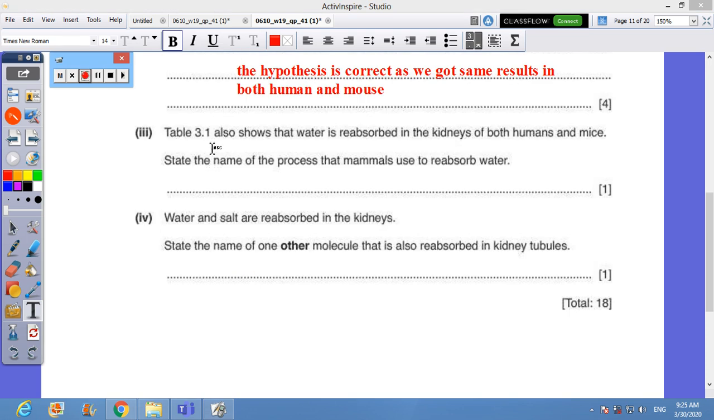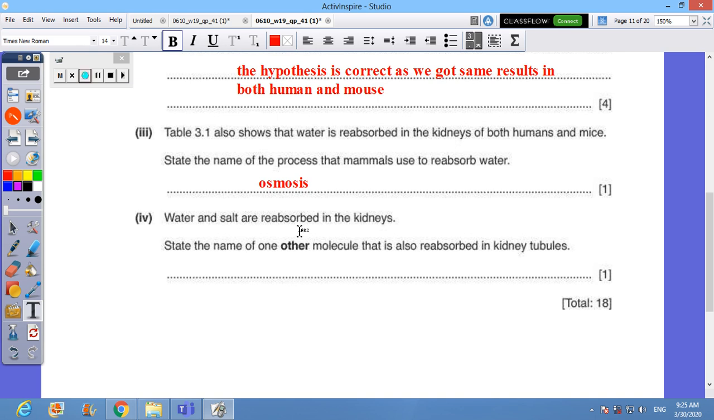Table 3.1 also shows that the water is reabsorbed in kidneys of both human and mice. State the name of the process that mammals use to reabsorb water. Water moves by osmosis. Reabsorption or not, this is the one way that water can move.